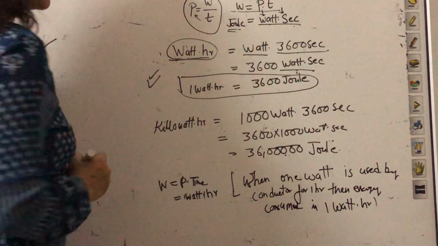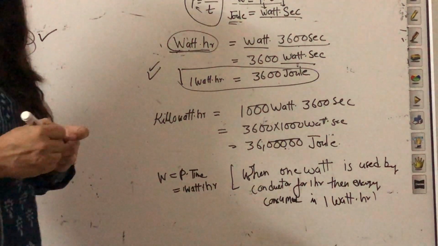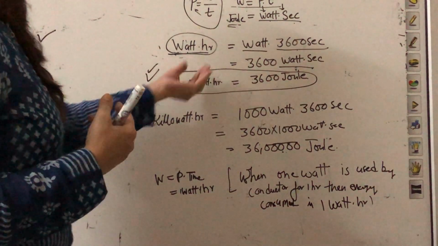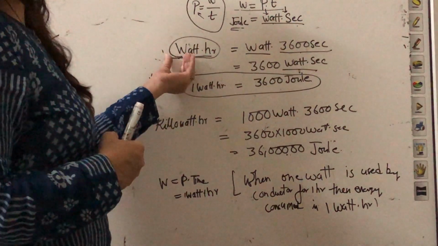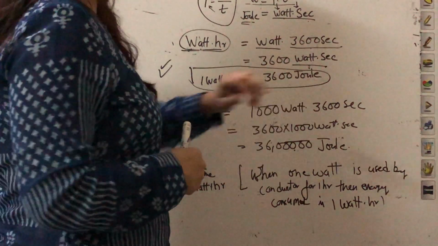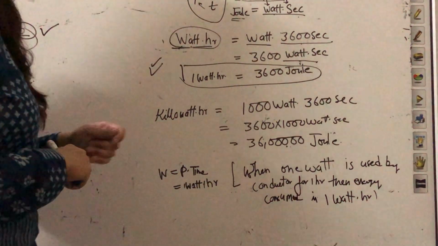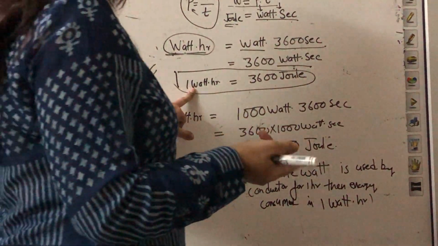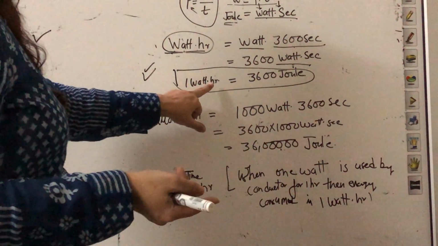In section 1, these questions mainly come in 2 marks or 3 marks. So never try to cram this. Try to understand watt second means joule and how you split watt hour into watt second. So you will get 1 watt hour is equal to 3600 joule. That means when a 1 watt bulb is used, or 1 watt is used by any conductor for 1 hour.